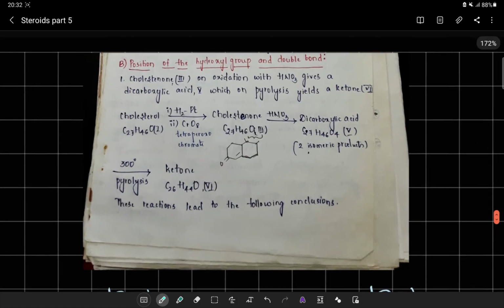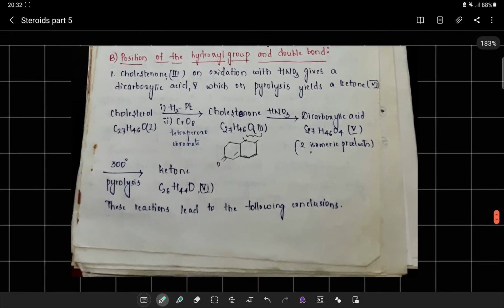So the next system that we try to analyze in the constitution of cholesterol is the position of the OH group. Cholestanol on oxidation with HNO3 gives a dicarboxylic acid 5, which on pyrolysis yields a ketone 6. So in this particular reaction, first cholesterol reacts with hydrogen and platinum, which is going to reduce the double bond system. Further, when it reacts with chromium trioxide, it is now going to get converted to a cholestanone system.